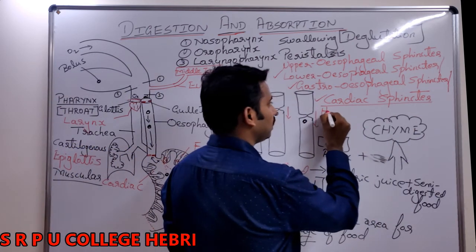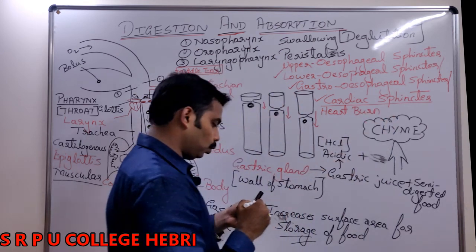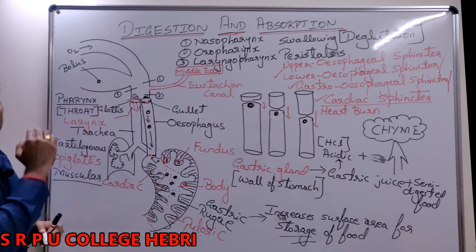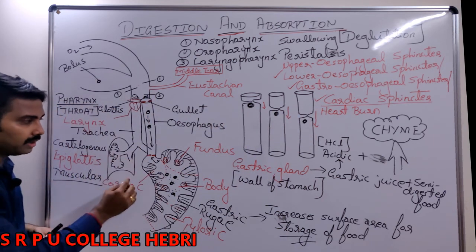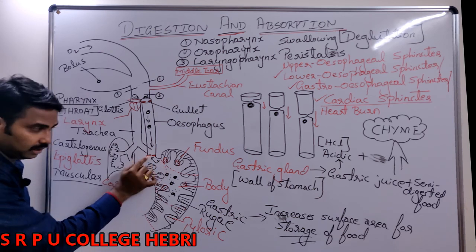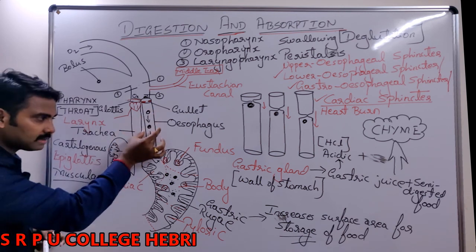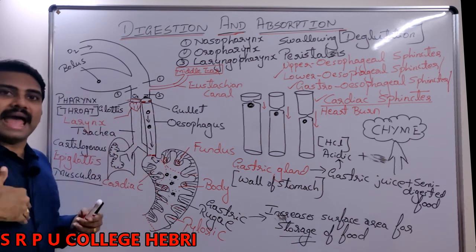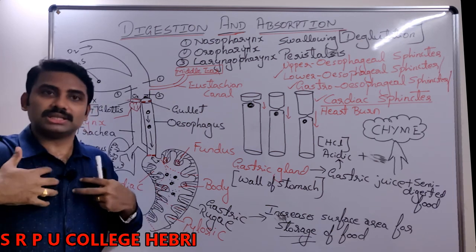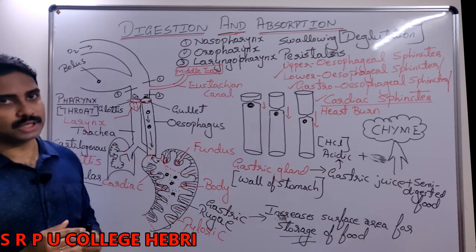Some say my heart is burning. Is it really associated with a problem of the heart? No, not at all. It is due to the failure of the cardiac sphincter. If chyme leaks to the esophagus, a burning sensation is experienced. As the burning occurs here, and our heart is in the region of the chest, we say heartburn. It is the failure of the cardiac sphincter.